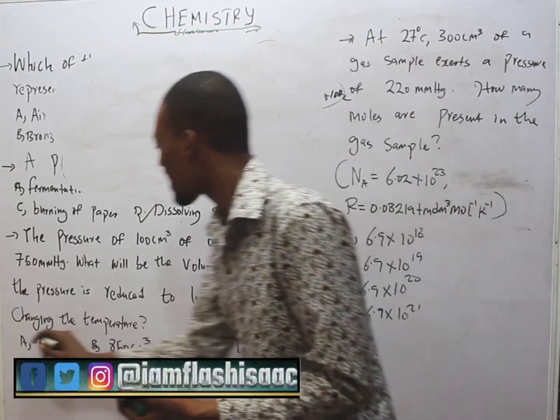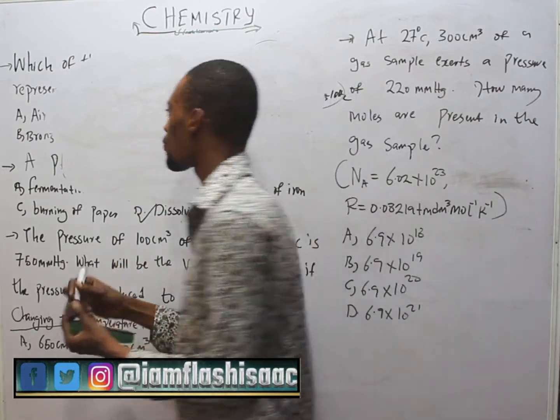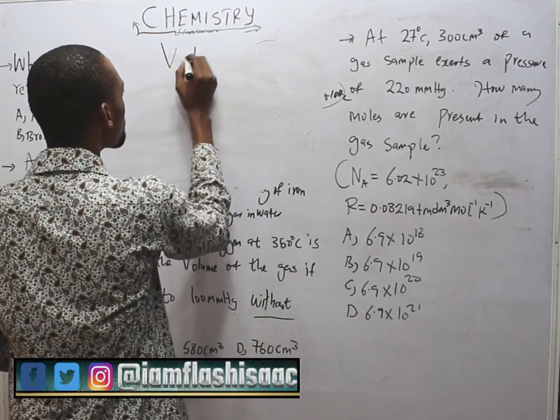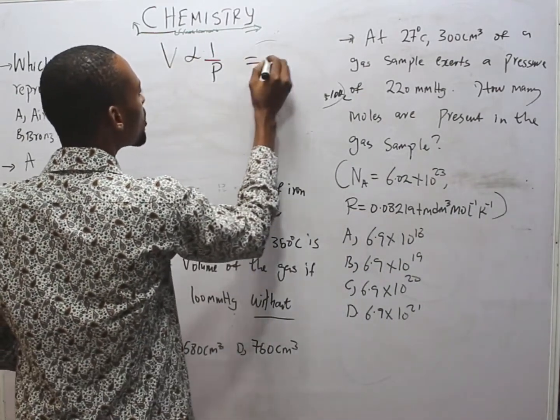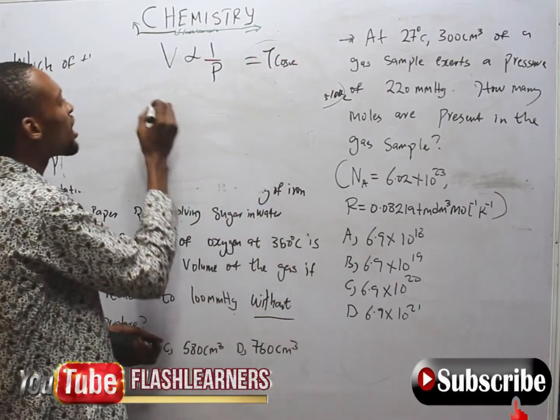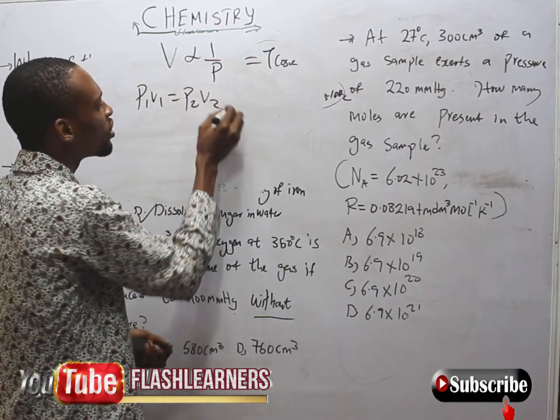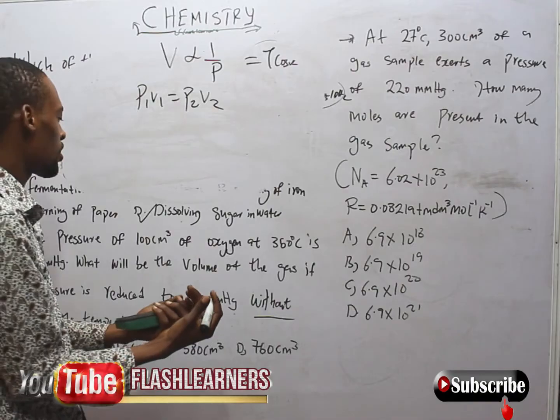And which of the gas law works when temperature is constant? That is Boyle's law, which states that volume is inversely proportional to pressure so long as temperature is constant. And from here, we're able to derive P1 V1 equals P2 V2 for two gases.